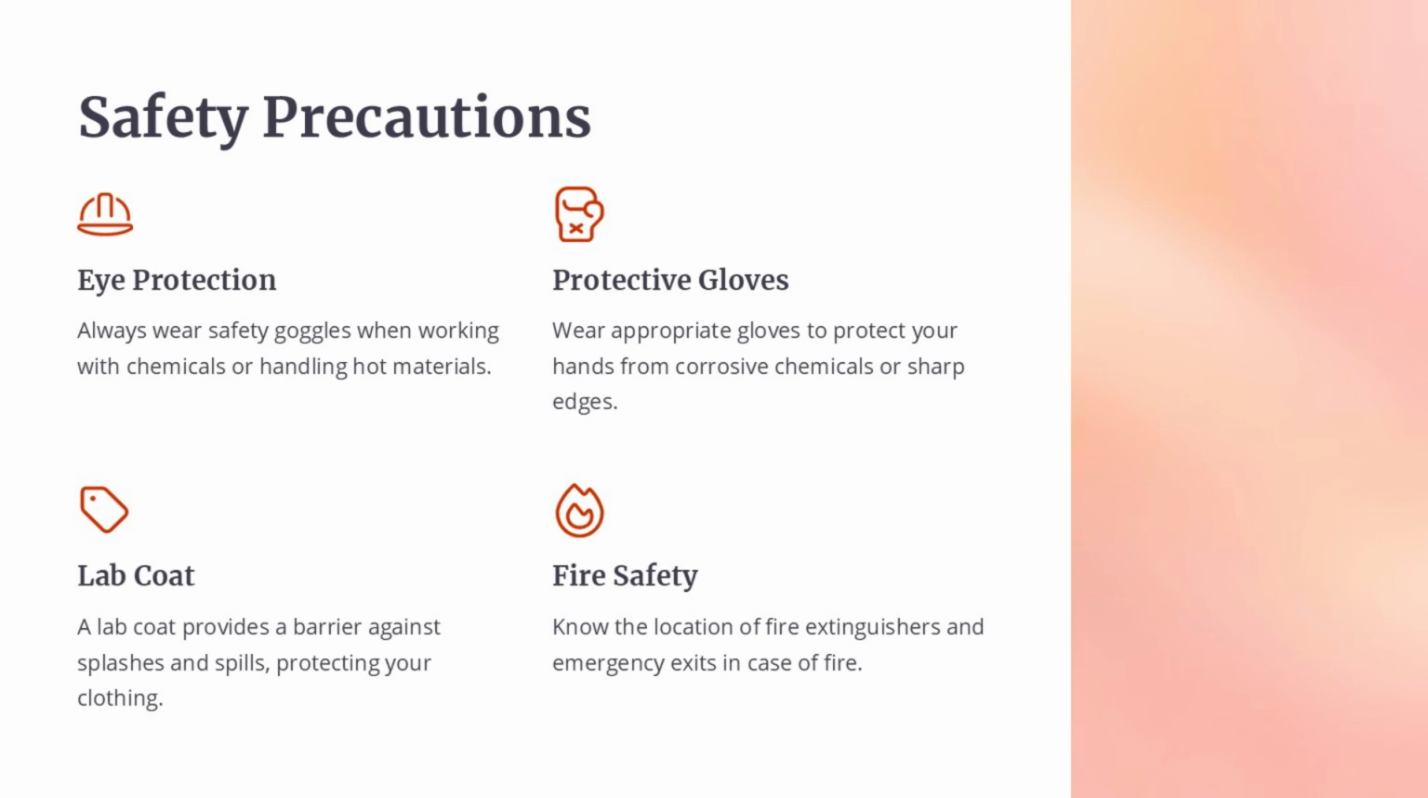Safety is paramount when working in a lab or handling hazardous materials. Always wear safety goggles to protect your eyes from chemicals or hot materials. Wear appropriate protective gloves to shield your hands from corrosive substances or sharp objects. A lab coat provides a crucial barrier against spills and splashes, keeping your clothing safe. Familiarize yourself with the location of fire extinguishers and emergency exits in case of fire. Following these safety precautions will help ensure your well-being and the integrity of your work.